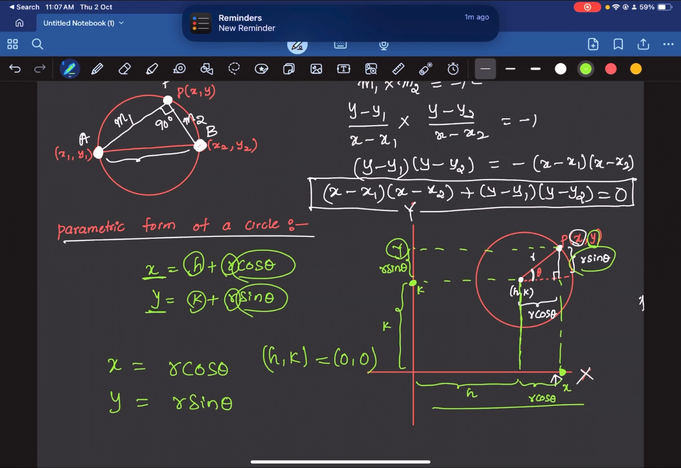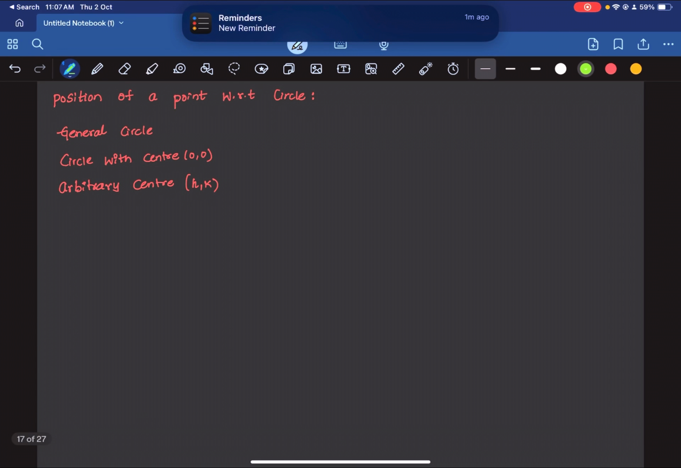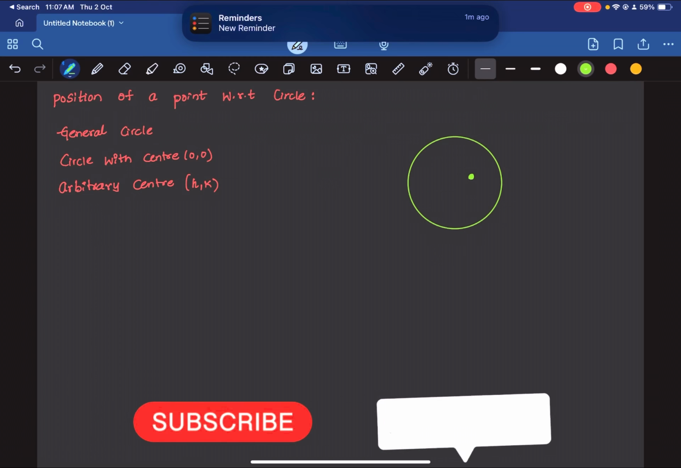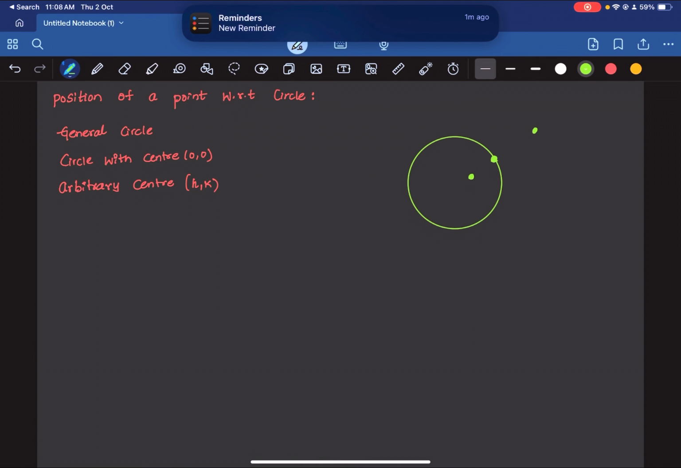Alright, let us go ahead. Now the position of a point with respect to a circle. You have a circle, the equation of the circle is given and you are asked to find out whether a given point lies inside the circle or on the circle or outside the circle.